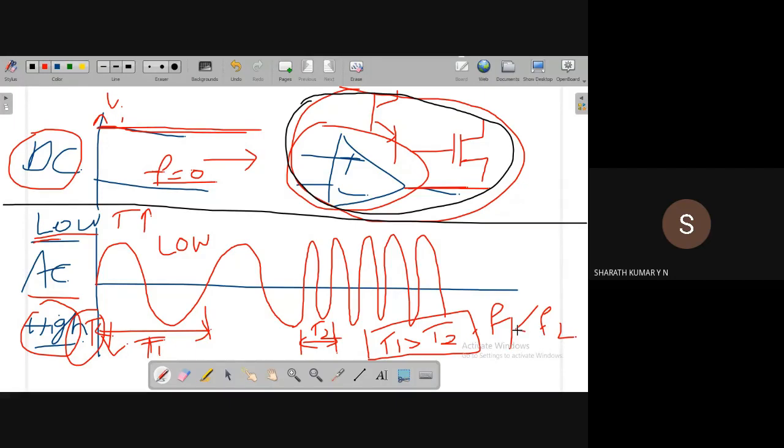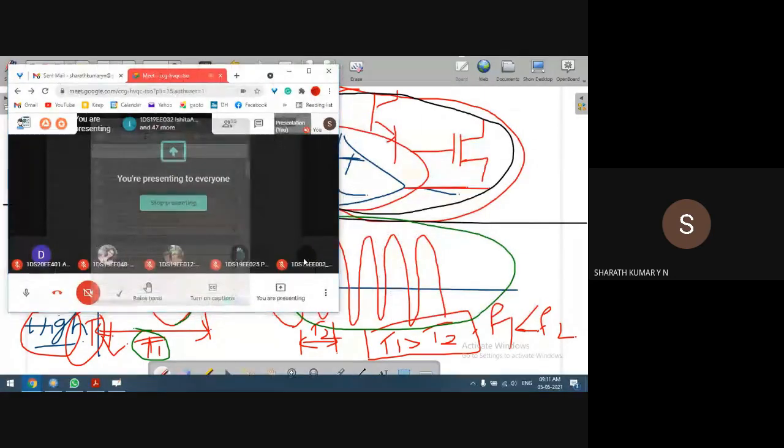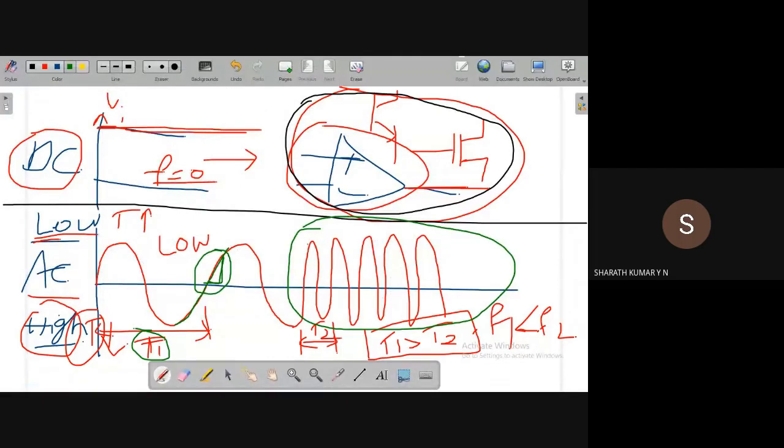Very simple, because we are all familiar with this. What is the problem here? Please observe this waveform. If you consider the low frequency signal, that is the high time period, the rate of change of this signal is very low. It is slowly changing. Whereas if you consider the high frequency signal, let's compare this portion of the waveform, it is changing so fast.